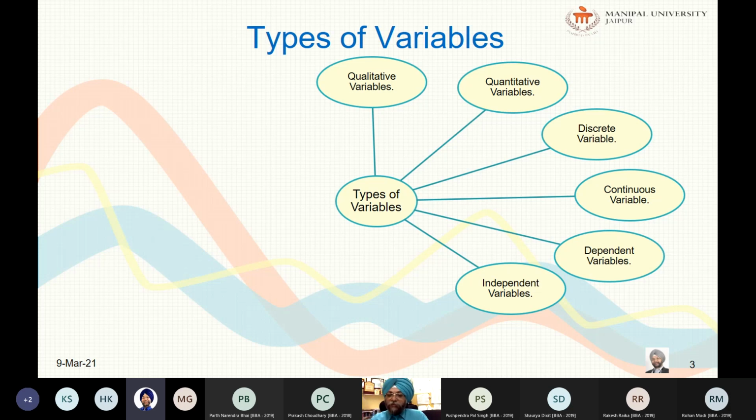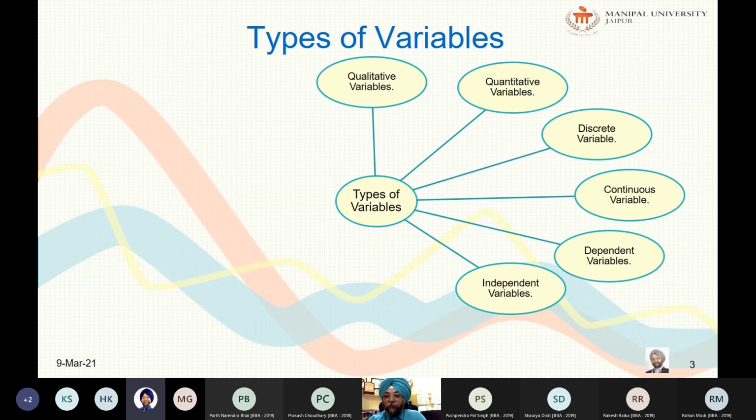And what does it imply? It implies that the experimenter uses the independent variable to describe or explain its influence or effect on the dependent variable. So what are we doing? We are actually trying to see to what extent our dependent variable depends on the independent variable. So the independent variable is influencing the dependent variable.